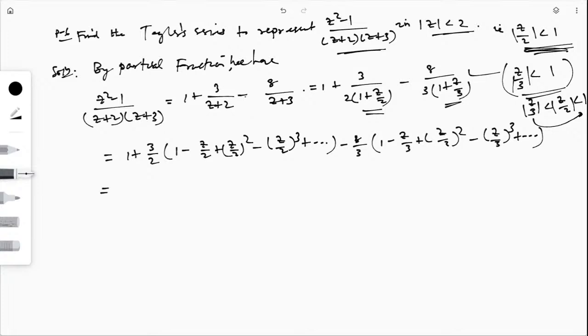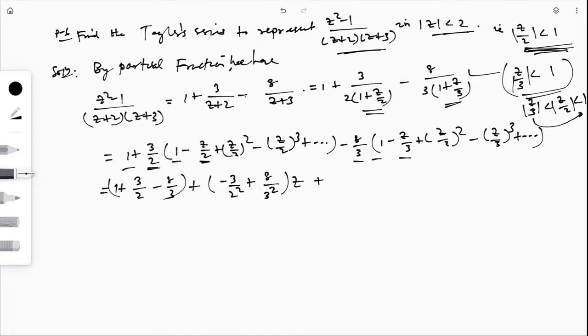Okay, so if I combine, or write in ascending powers, first I will write the constant. This is 1, then 3 by 2 times 1, then minus 8 by 3 times 1. So this will be my constant term. Then gathering the powers of z: for z, this is minus 3 by 2 square, then plus 8 by 3 square, into z.